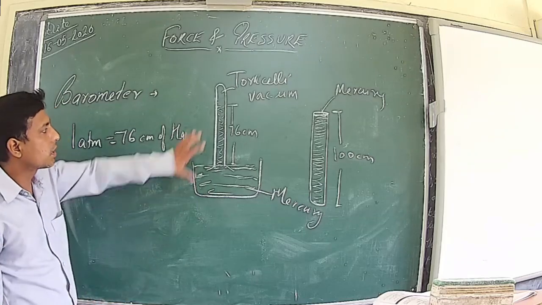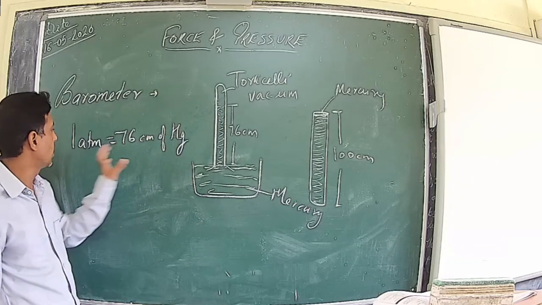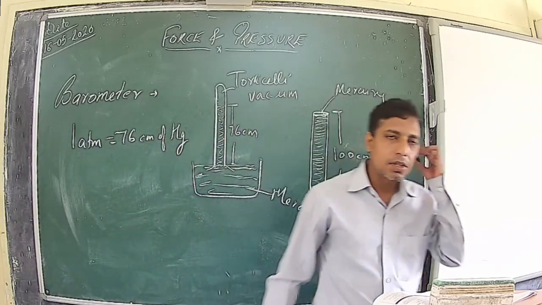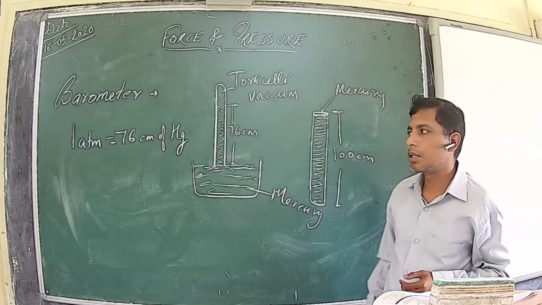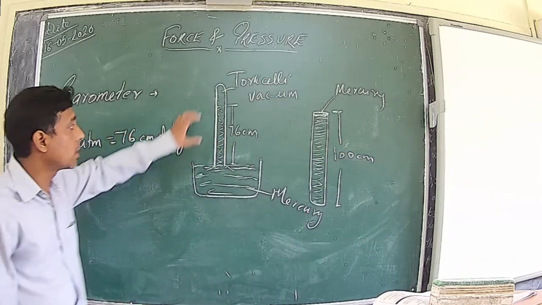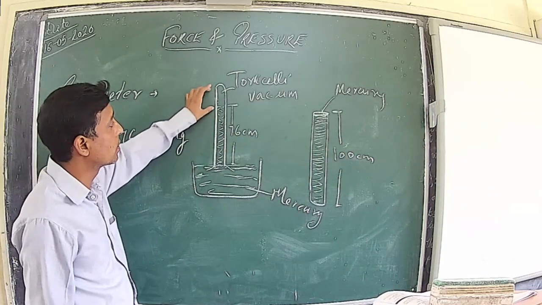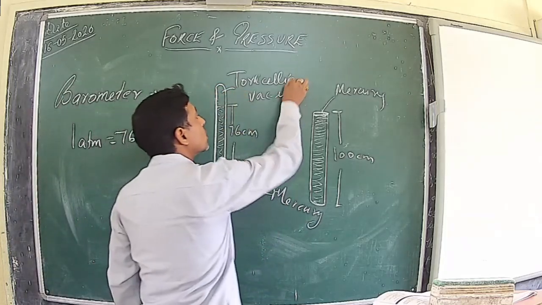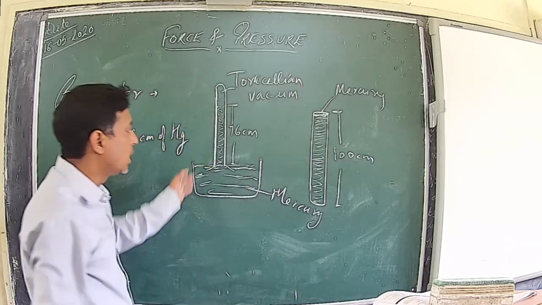This is how the first simple barometer was constructed, and it was used to measure the atmospheric pressure. The vacuum created due to the falling of the mercury was called the Torricellian vacuum, and it was designed by Torricelli.